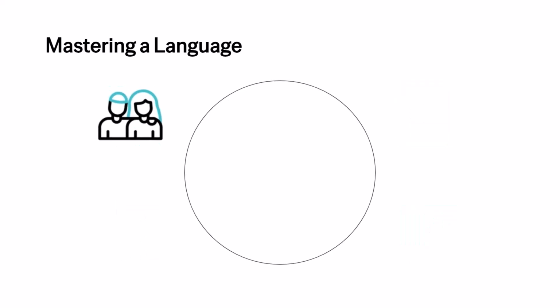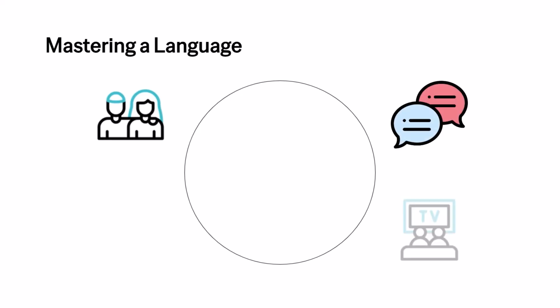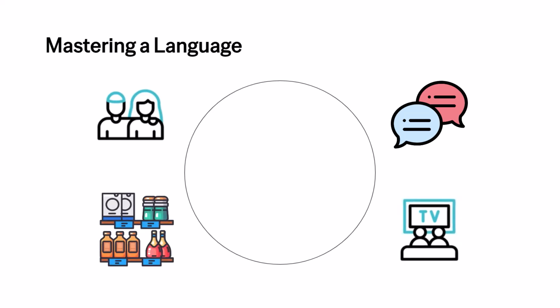After a month of lessons, life takes an unexpected turn. You meet someone whose native language is the one you're learning, and you quickly hit it off and fall for each other. Now your learning happens through immersion. You talk to your partner every day, watch TV series in their language, and figure out what the labels on groceries mean when you go shopping. Nobody explicitly teaches you the meanings of new words or phrases, but you start to notice patterns. For example, words with similar endings often mean the same type of thing, like describing colors or emotions.